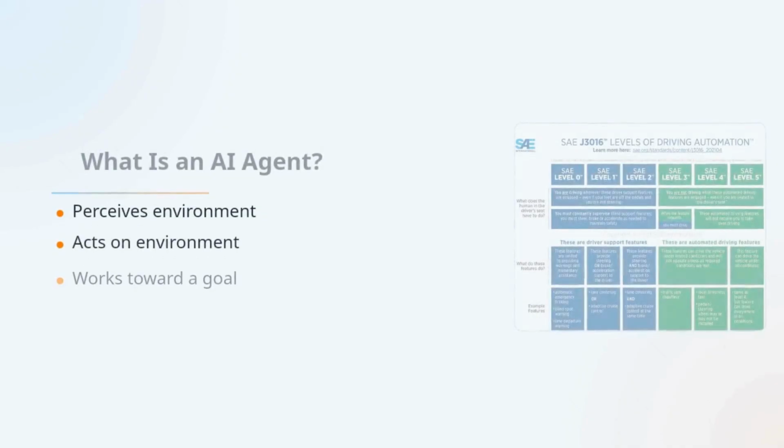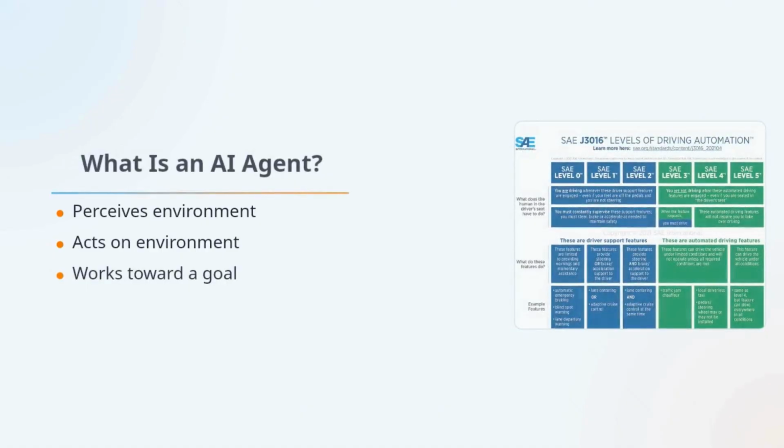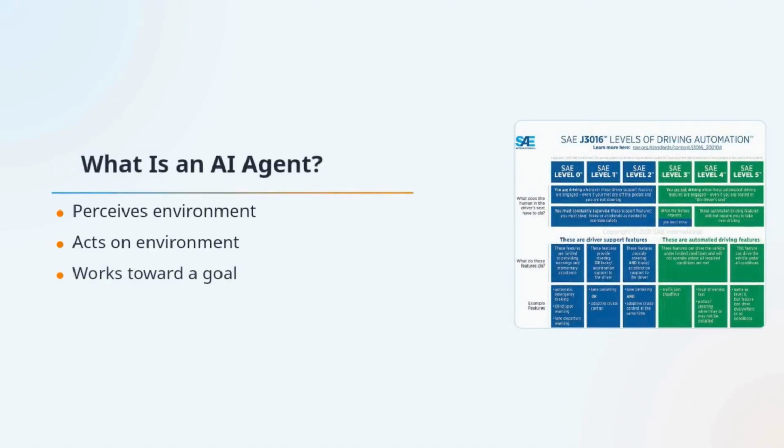A classic definition from AI says, an agent is something that perceives its environment through sensors and acts on that environment through actuators. Even a thermostat fits this definition in a simple way. For modern AI systems, the important idea is this: an agent is not just answering questions. It is sensing, deciding, and doing something in service of a goal.